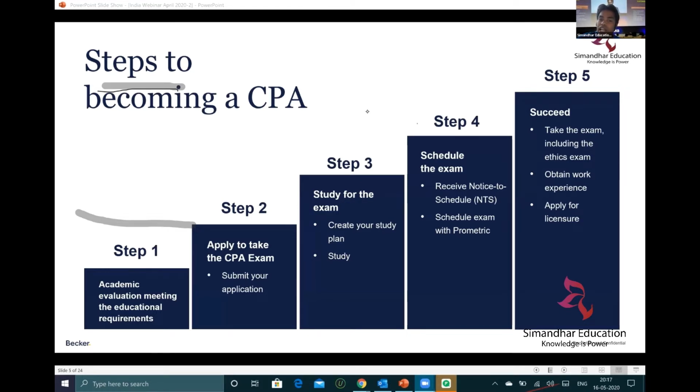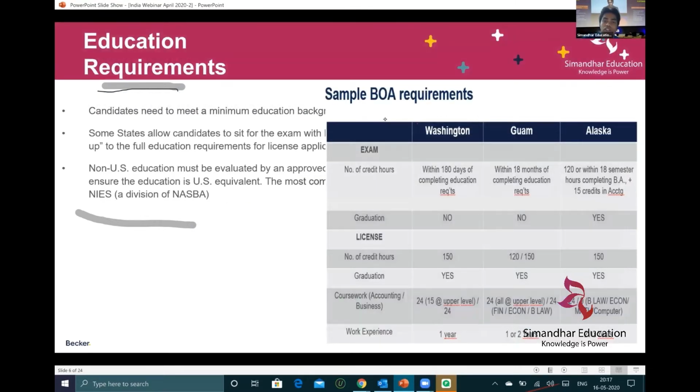So once you get the license, you can open your own CPA firm as well, and that is one of the good advantages. And if you don't want to open your CPA firm, you will still need to apply for the license because it's a mandatory requirement from the AICPA itself. So what are the education requirements? A candidate needs a minimum education background of 120 credits.